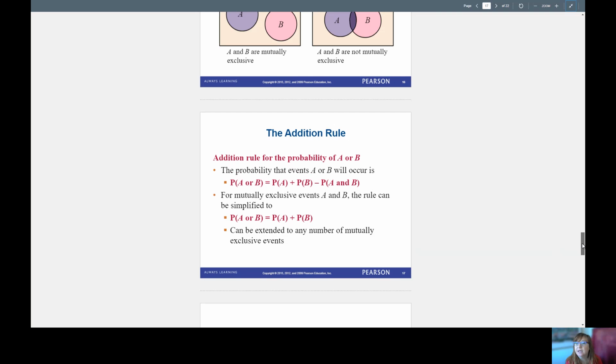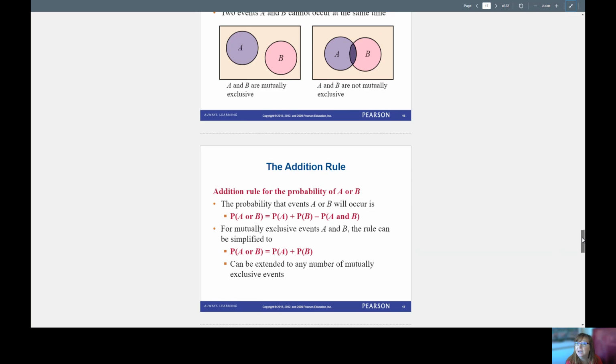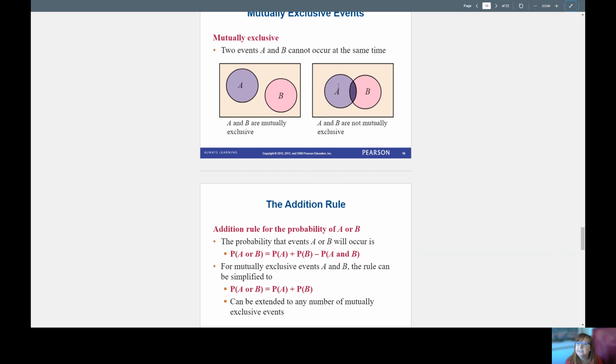And then the reason that this first formula works, the probability of A or B is the probability of A plus the probability of B minus the probability of A and B, is this. This is the number of people, all of these people with brown eyes, right? This is all of the people who live in Cary. And then this is the number who have brown eyes and live in Cary.